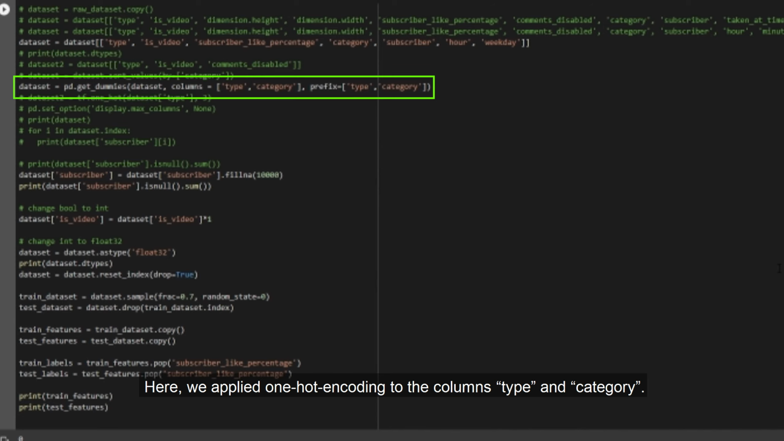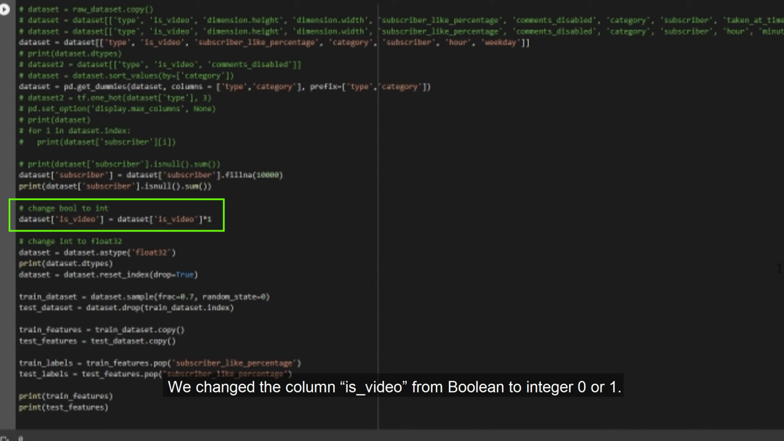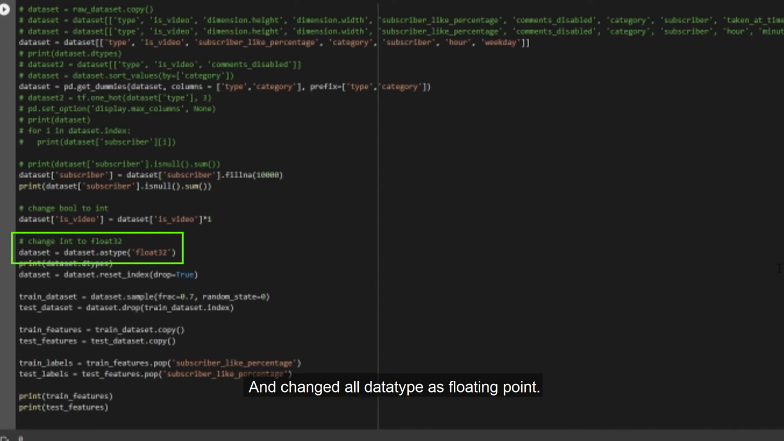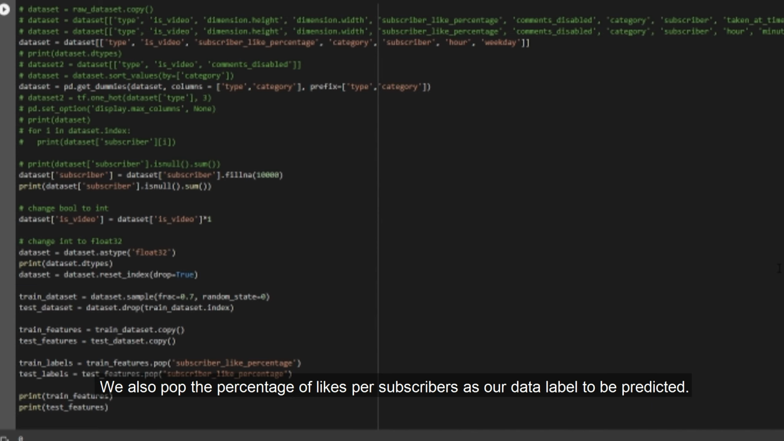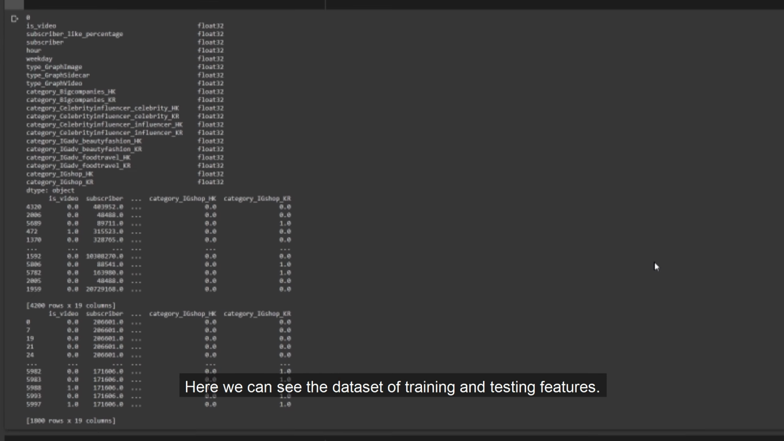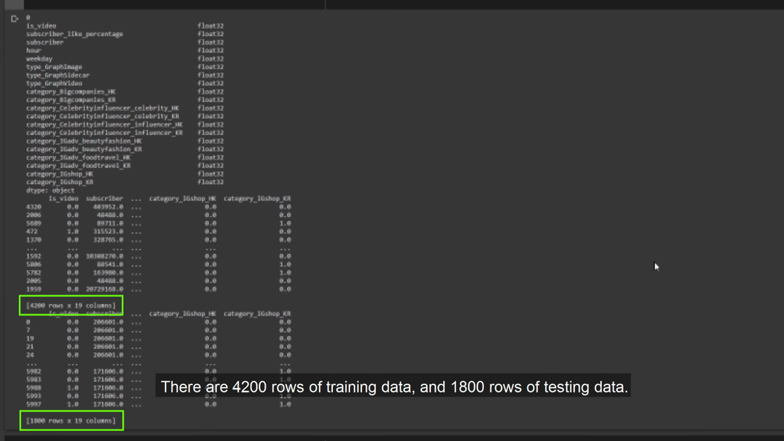Here we applied one-hot encoding to the column's type and category. We changed the column is video from Boolean to integer 0 or 1, and changed all data type as floating point. We applied a 70-30 split of training and testing data. We also popped the percentage of likes per subscribers as our data label to be predicted. Here we can see the dataset of training and testing features. There are 4,200 rows of training data and 1,800 rows of testing data.